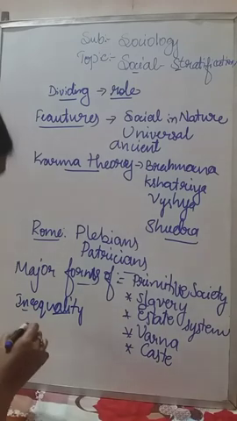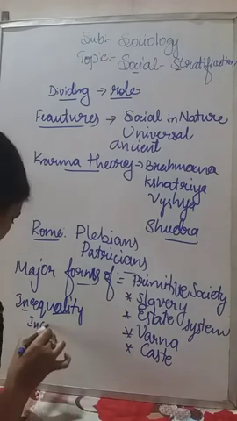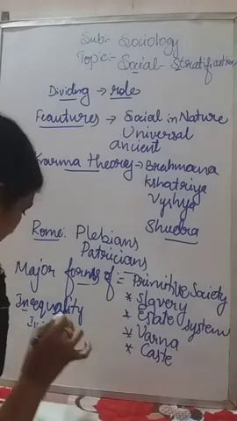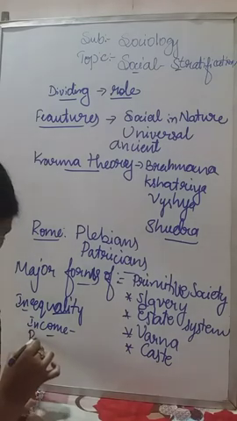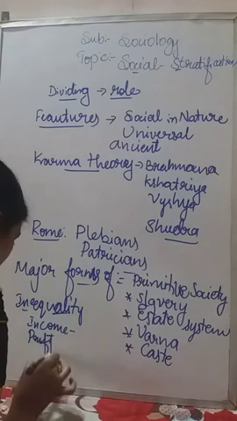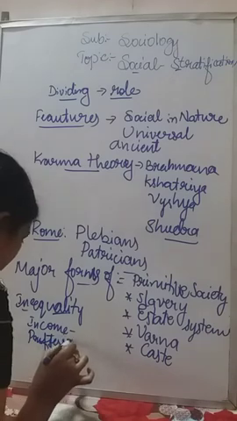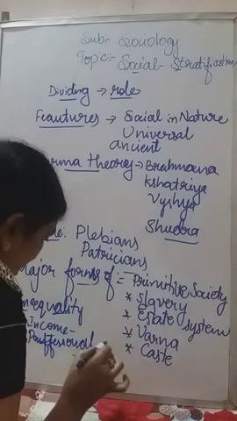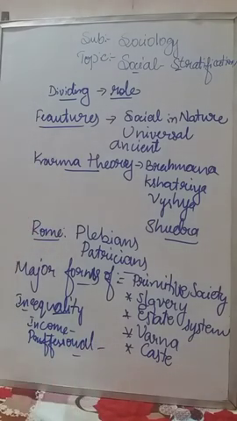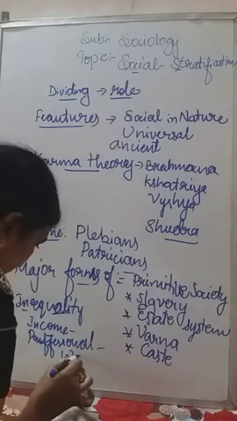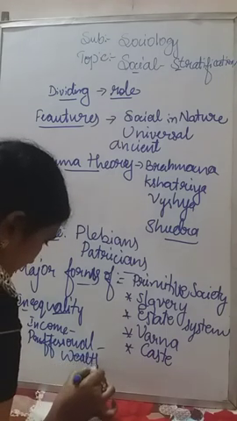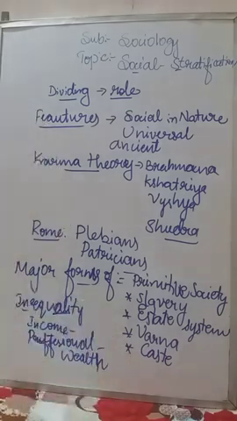One is income sources. Those who have more income are considered rich, and those who have very little are considered poor. The next one is professional opportunity. Many of them become officers, but many of them have to do lower grade work, Group D work. That is professional opportunity. Then unequal distribution of wealth. Wealth is not divided equally among the people.